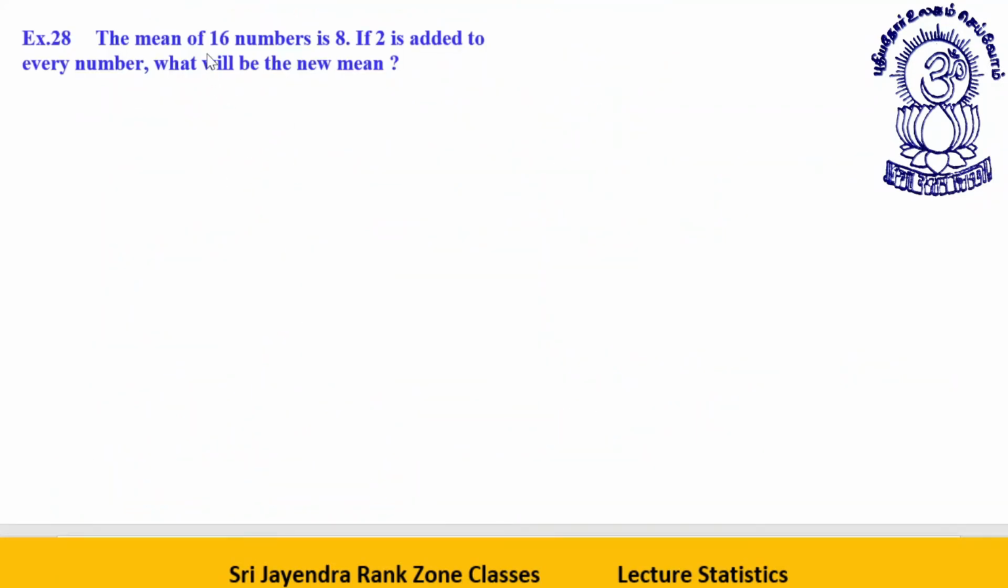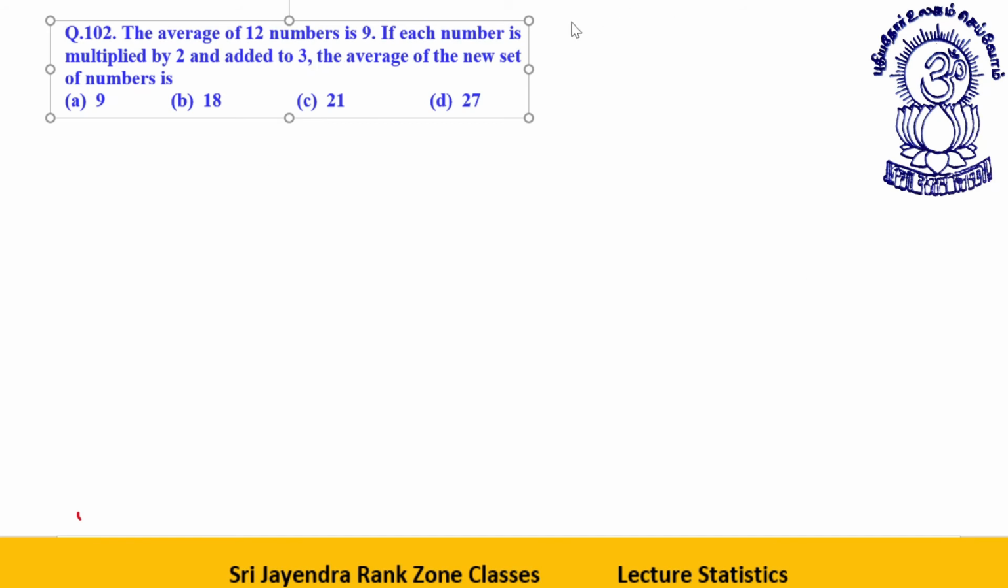Now the question: the mean of 16 observations is 8. A bar is what? 8. If 2 is added to each term, what is the I? I is 2. To every term, 2 is added. What will be the new mean? So the new mean will be a bar plus I, that is 8 plus 2 or 10 will be your answer. Is it clear to everyone? Let's take the next one.